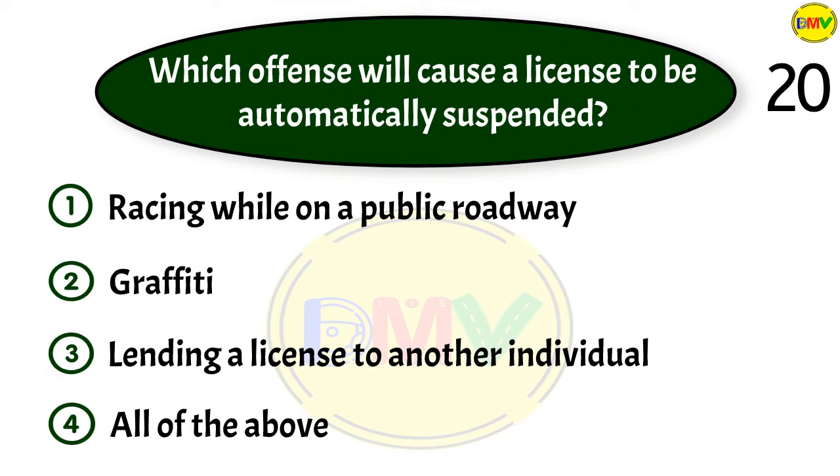Question 20. Which offense will cause a license to be automatically suspended? 1. Racing while on a public roadway. 2. Graffiti. 3. Lending a license to another individual. 4. All of the above.